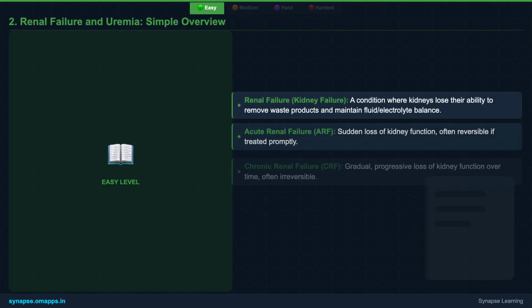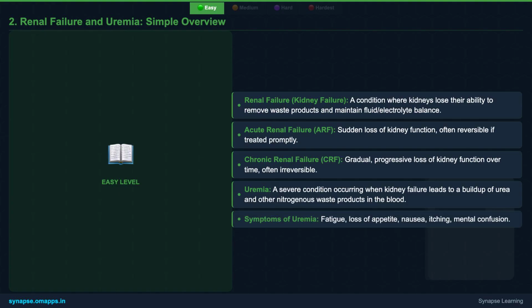Continuing with our easy explanations, let's understand renal failure and uremia. Renal failure means your kidneys are no longer able to adequately remove waste products from your blood. When waste products, particularly urea, build up in your blood due to kidney failure, this condition is called uremia. Both are serious conditions that highlight the importance of healthy kidney function. We'll discuss their fundamental definitions and why they are critical.